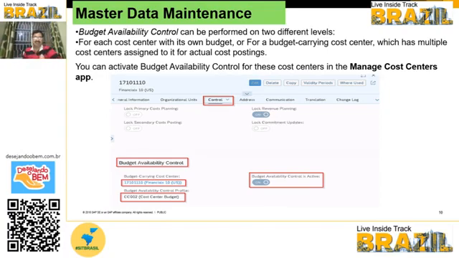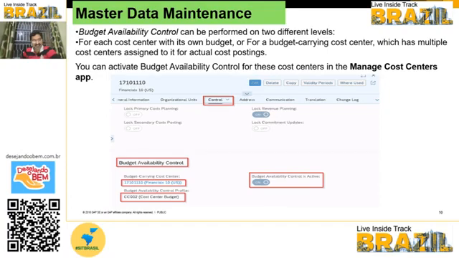Budget availability control can be performed at two different levels. One is the carrying cost center as the same cost center, and the other is a different cost center. When you give a different carrying cost center, the system will check the postings of both cost centers. It will take care of whatever cost centers you have activated budget availability control for, and whatever carrying cost center you have assigned within this budget availability active cost center.